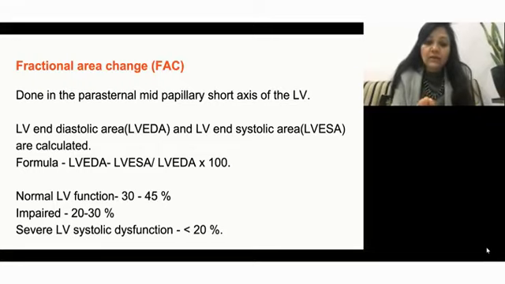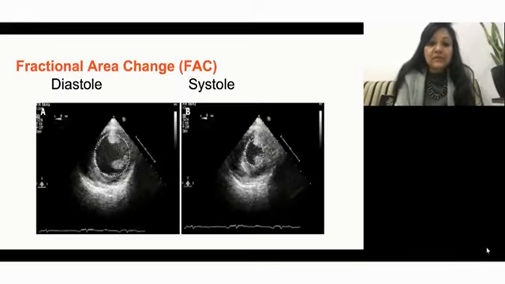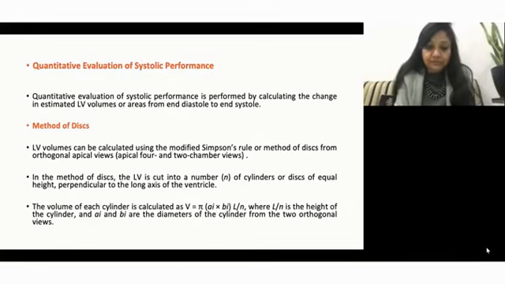So the normal FAC for normal LV function is 30 to 45%, impaired is 20 to 30%, and severe LV dysfunction is when the FAC is less than 20%.